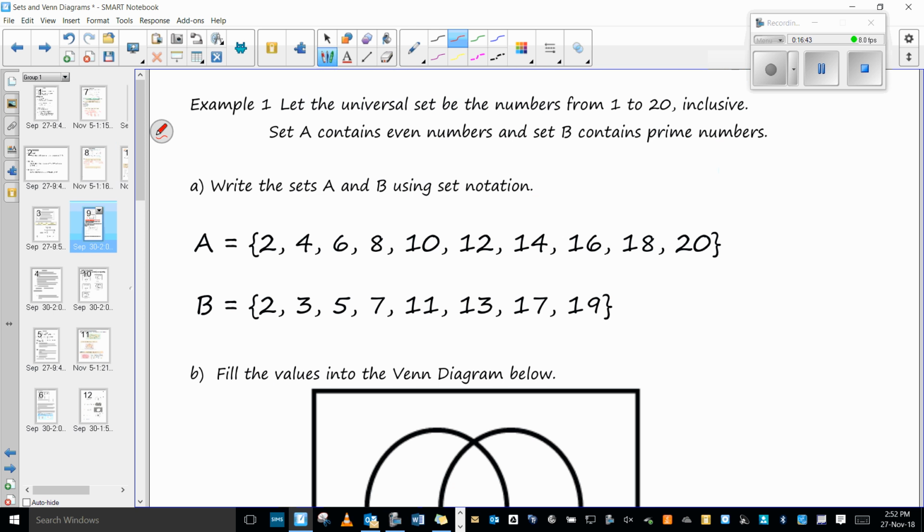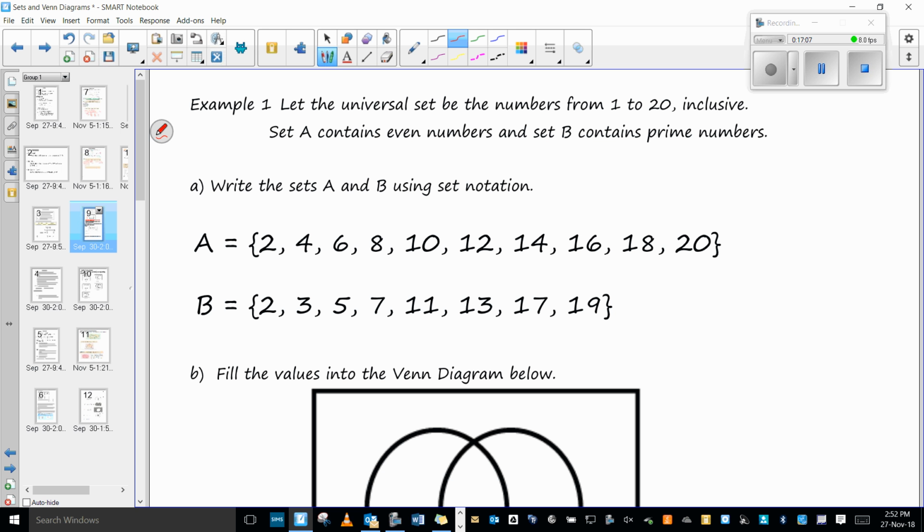Let's do this example. Let the universal set be the numbers from 1 to 20 inclusive. Remember we always want to make sure that we've labelled our universal set. Set A contains even numbers and set B contains prime numbers. The first question says write sets A and B using set notation.